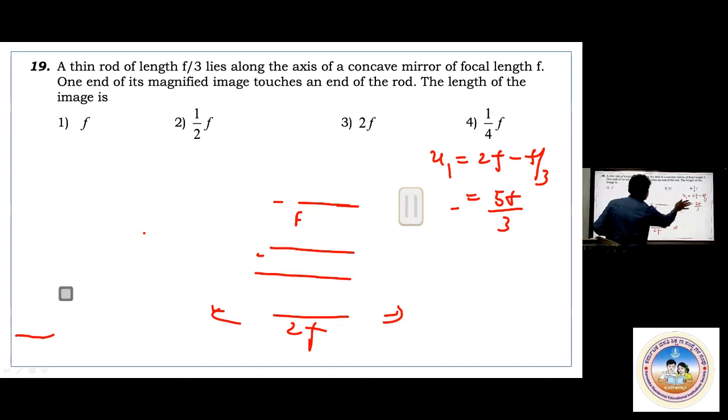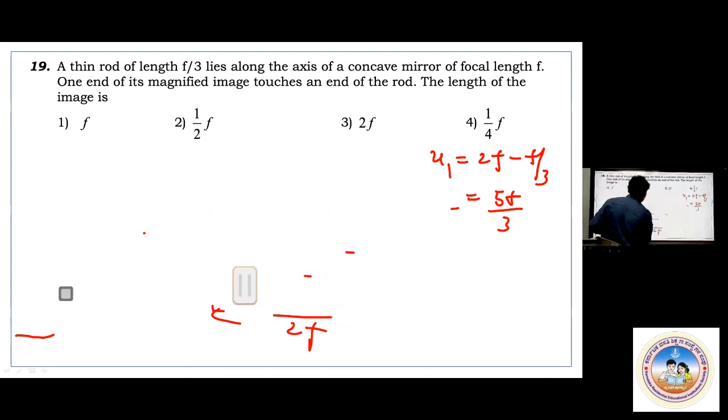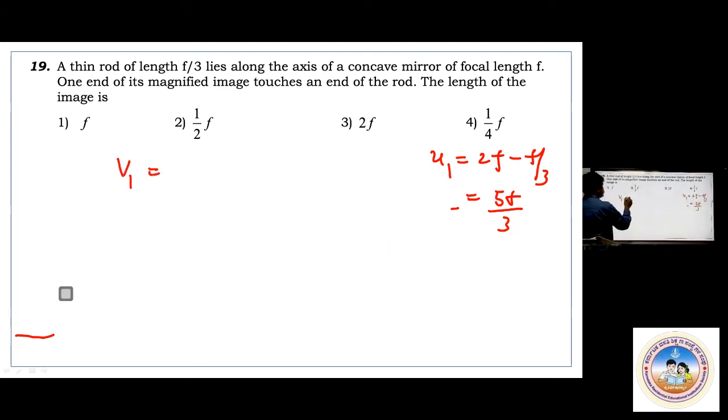Now I have U1, and I have to find out V1. What is the formula I told? Don't go for 1 by F equals 1 by V plus 1 by U again. V1 equals U1F by U1 minus F. This formula you try to use.